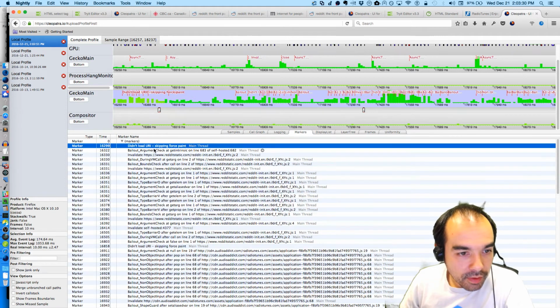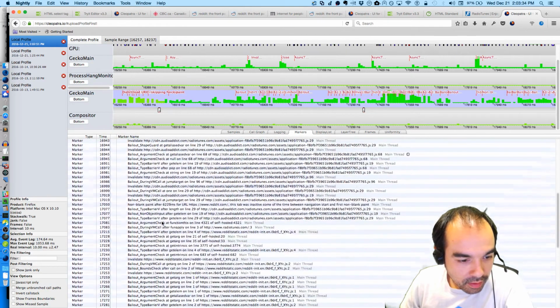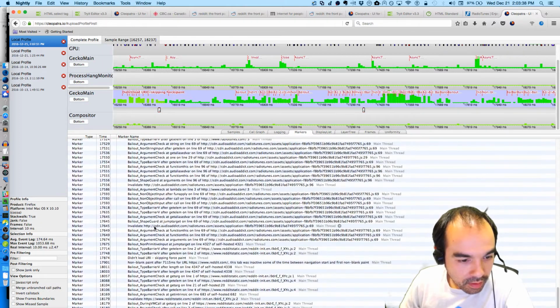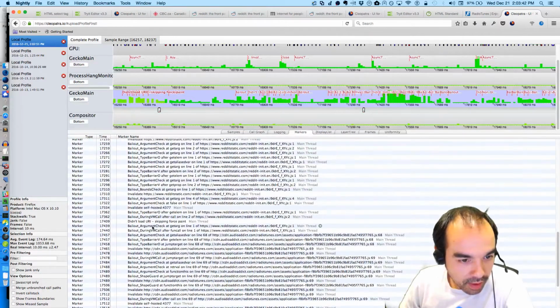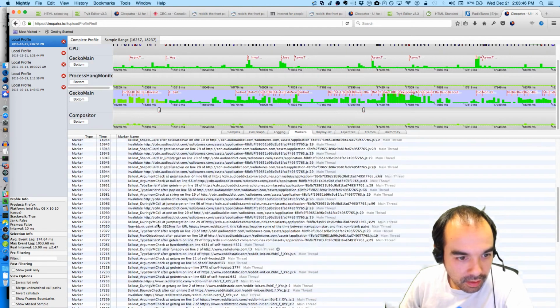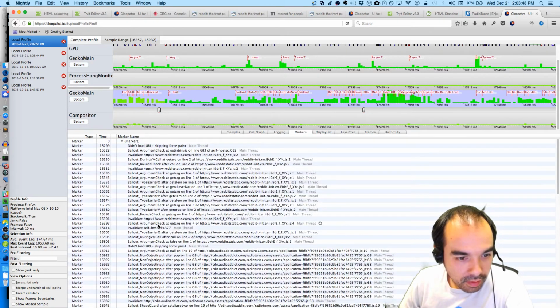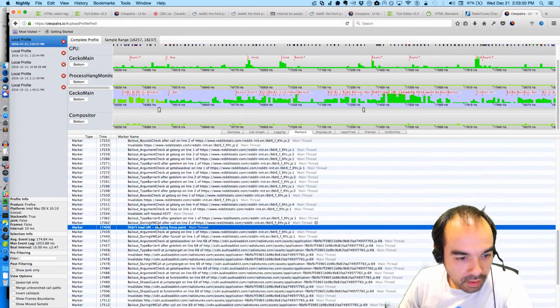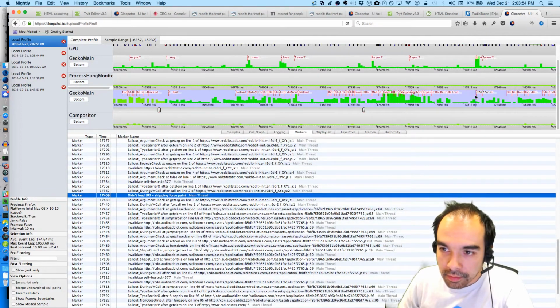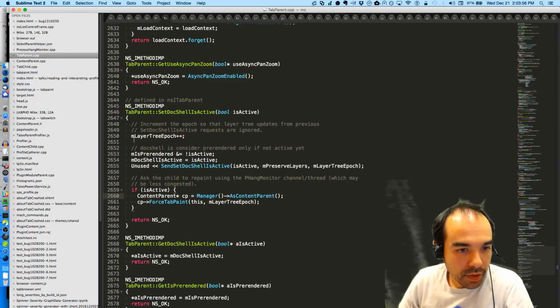So there's a bunch of not forcing the paint. I don't actually see us doing the force paint. Didn't load URI. Skipping force paint. So maybe I'm wrong about using that.